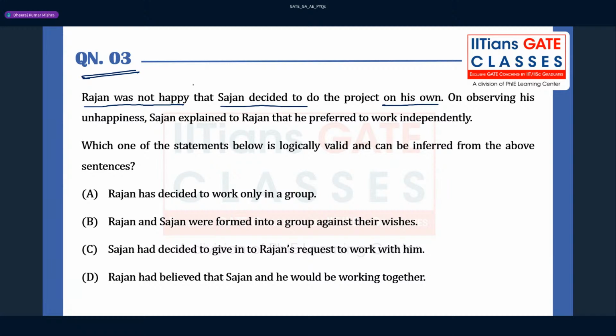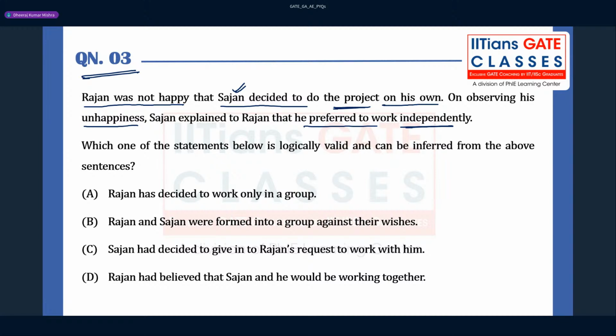Rajan was thinking Sajan would be working with him, but Sajan decided to do the project on his own, like in college, you guys are studying in college and you know. On observing his unhappiness, Sajan explained to Rajan that he preferred to work independently. I believe this is fine.